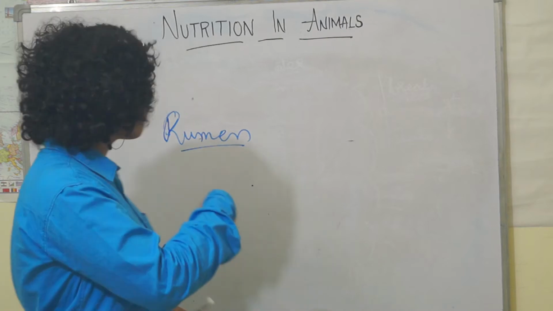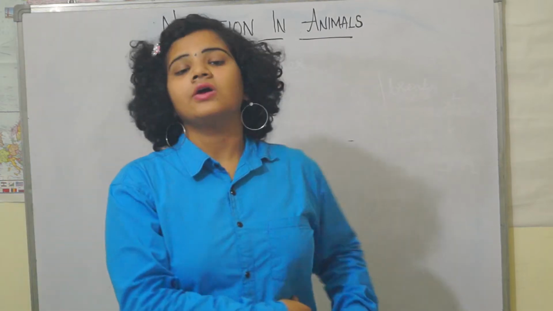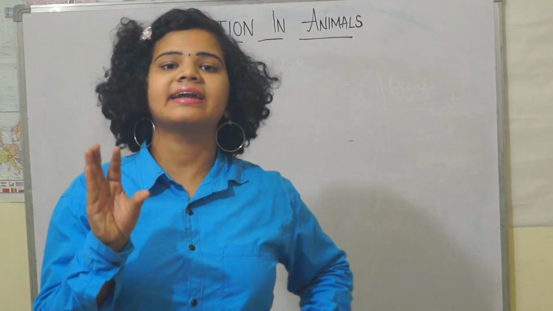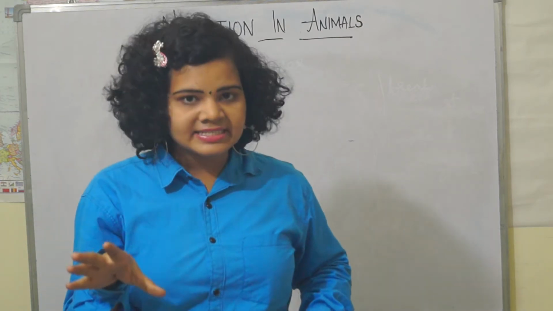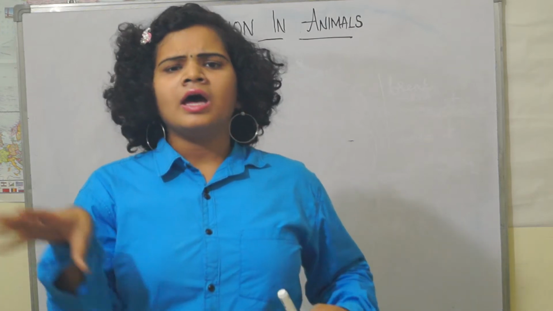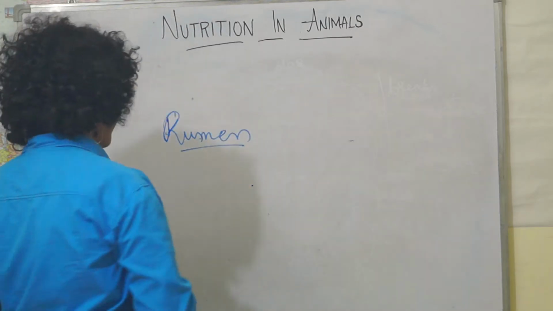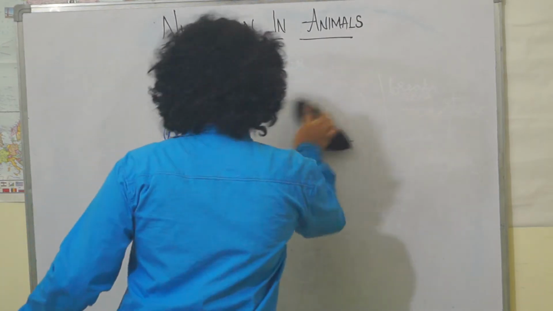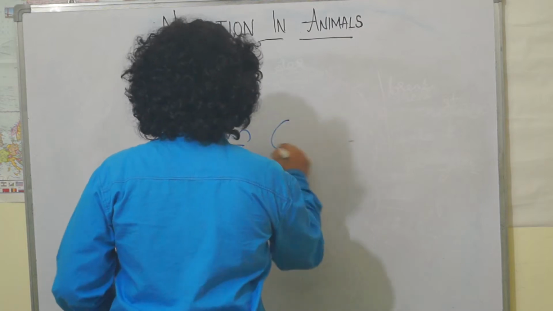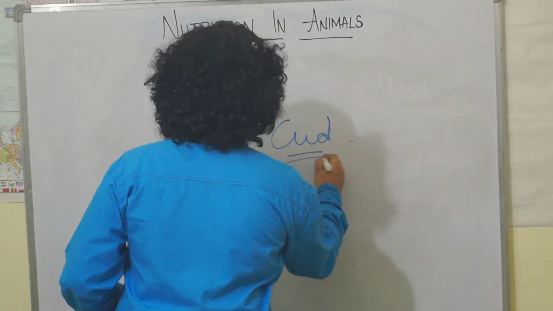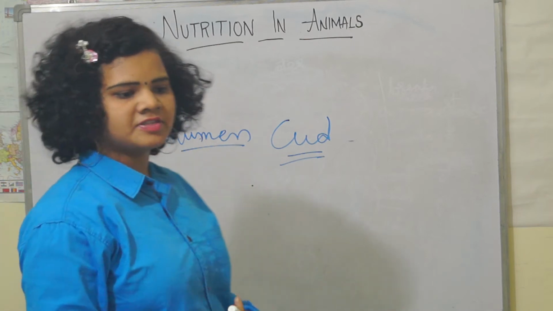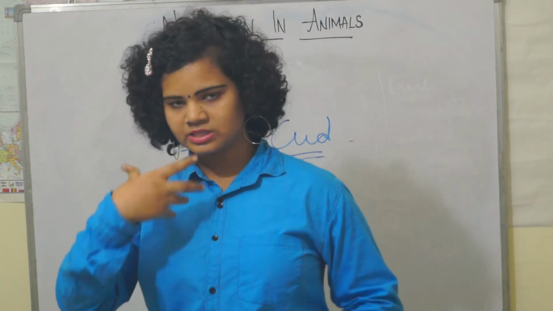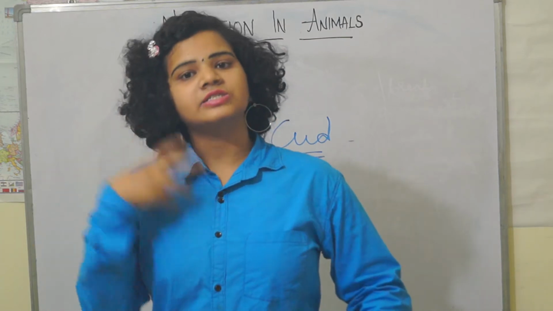So in that stomach, after some time, the food becomes partially digested. The partially digested food is called cud. After some time, the buffalo again brings back the cud into its mouth, and again it starts chewing the food.